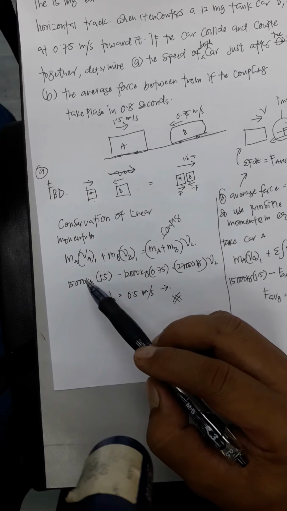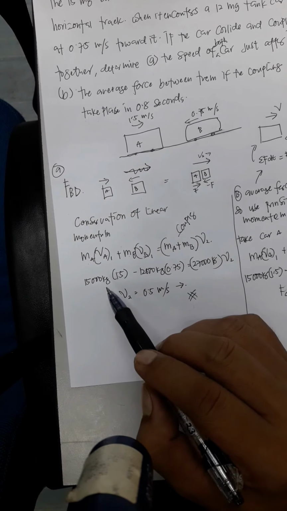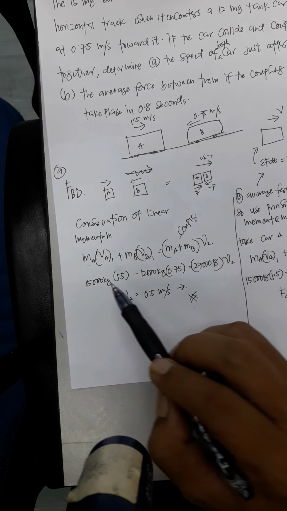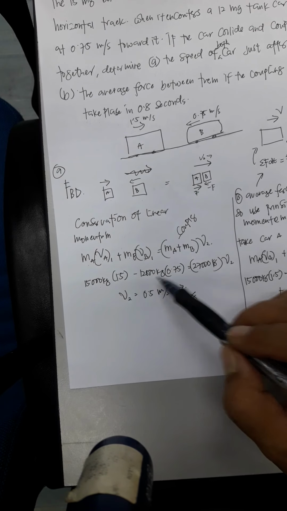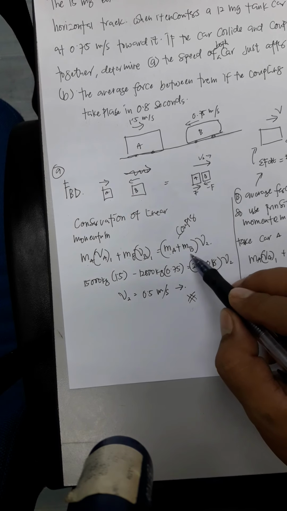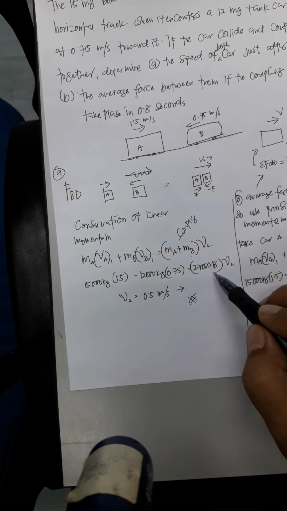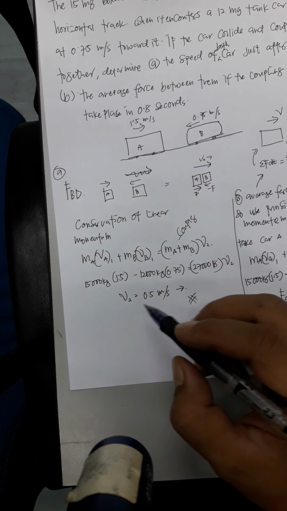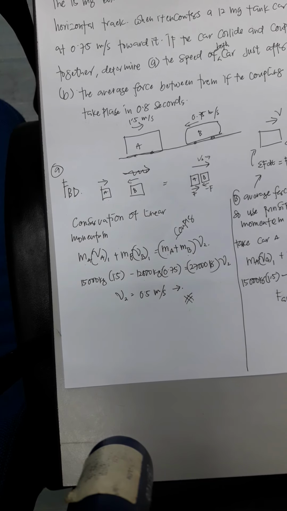Using this equation and putting in the parameters, MA equal to 15,000, VA is 1.5 meters per second, MB is 12,000, VB is 0.75, and mass A plus mass B equal to 27,000 kilograms multiplied by v2. Then solving this equation, we can see that V2 equals 0.5 meters per second. Okay, the second one.